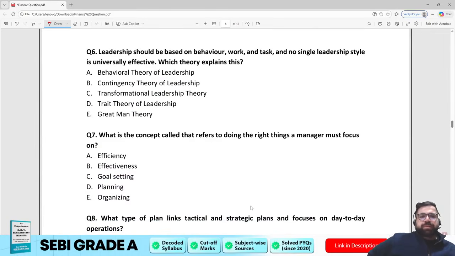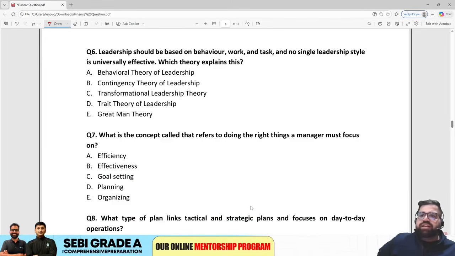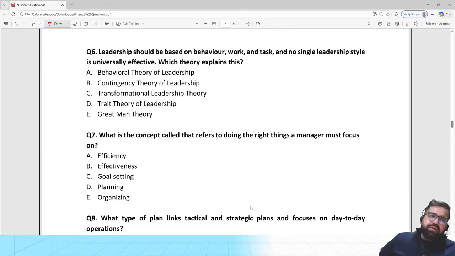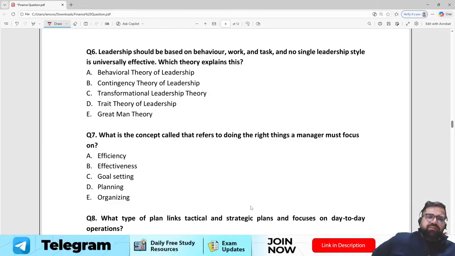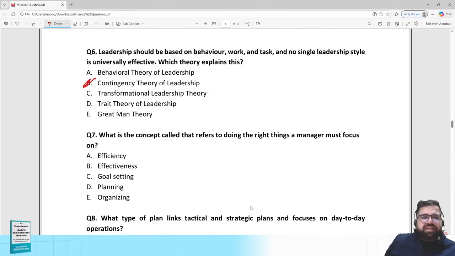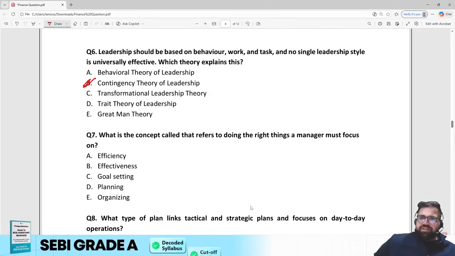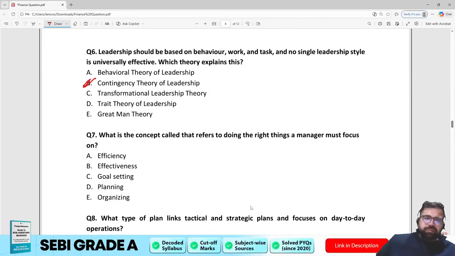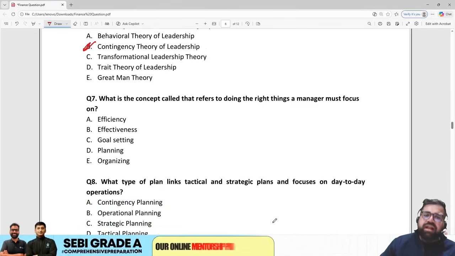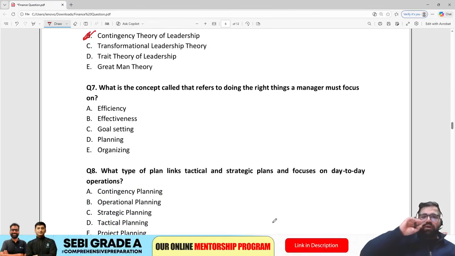Leadership should be based on behavior, work and task, and no single leadership style is universally effective. Which theory explains this? Behavior, contingency, transformational, trait, or great man theory? The correct answer will be contingency, because contingency theory of leadership is based on this only, that there is no one best leadership style. You have to adapt to the situation and then choose the leadership style accordingly. Simple.